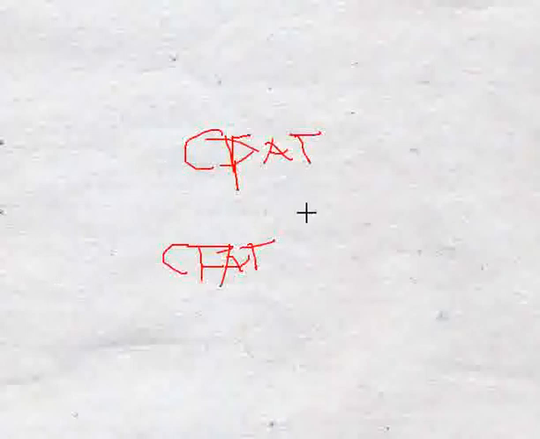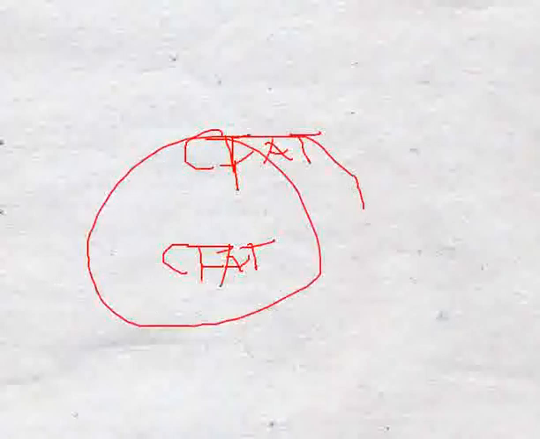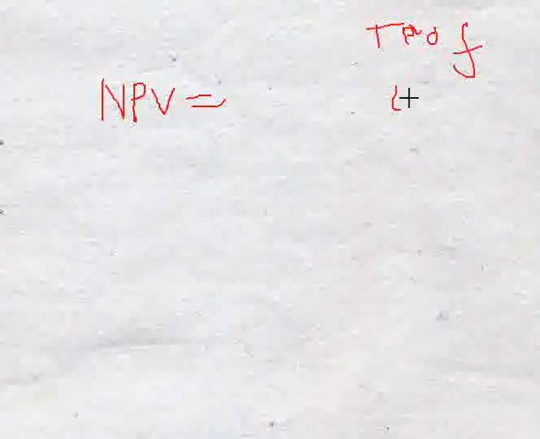and from finding the CFAT, we get the net cash benefit, and when we find the TPV of CFAT, we find the NPV figure. When we calculate the NPV, this figure is required.